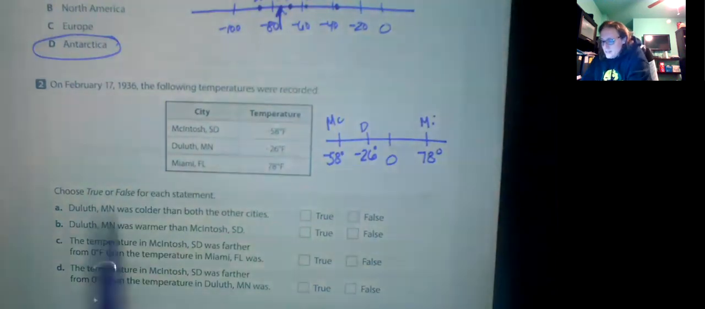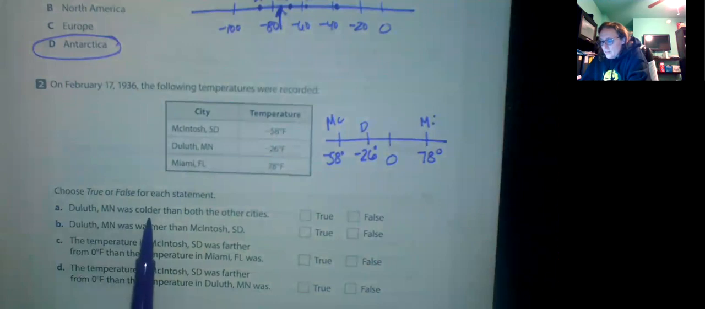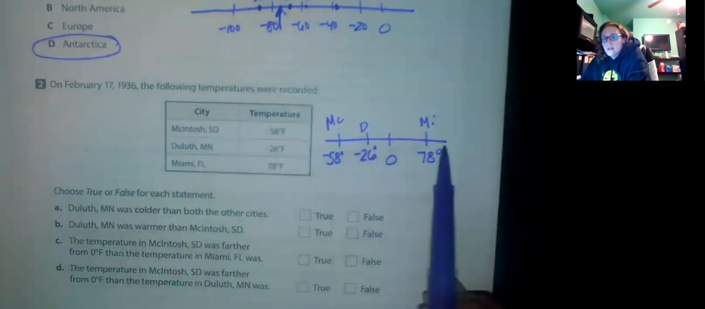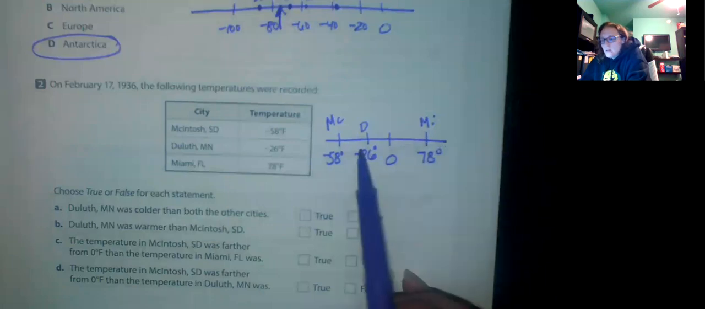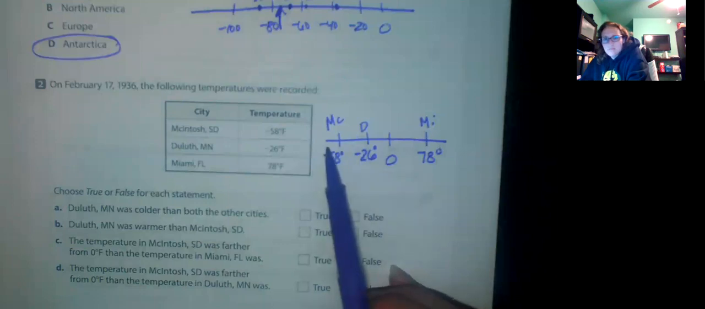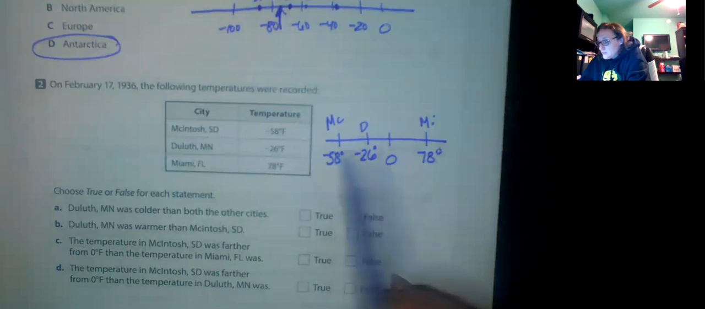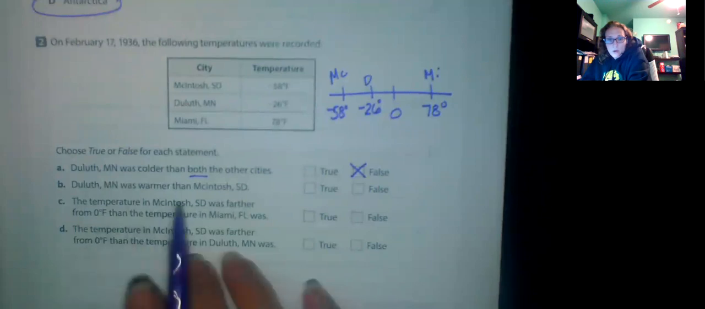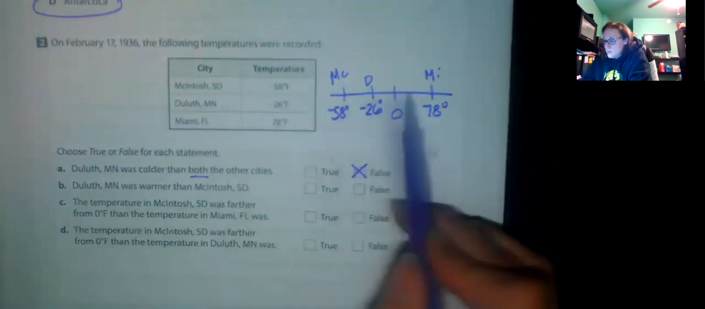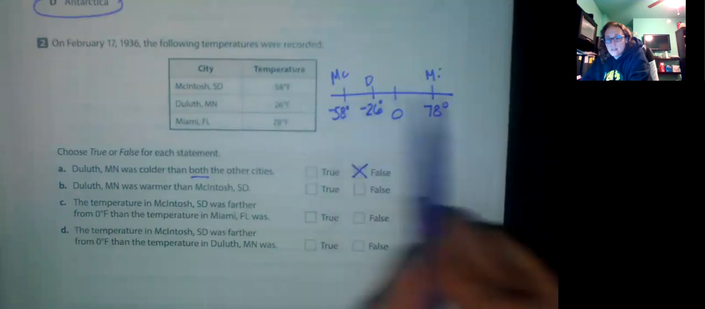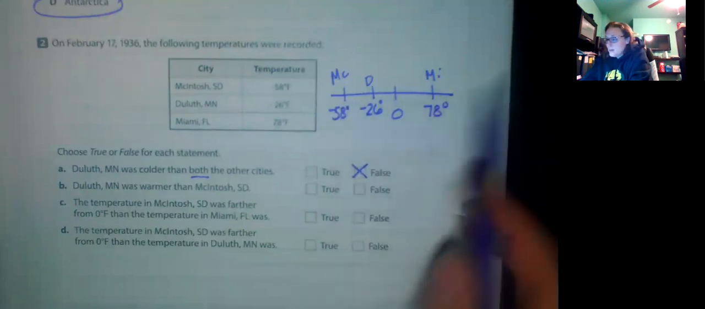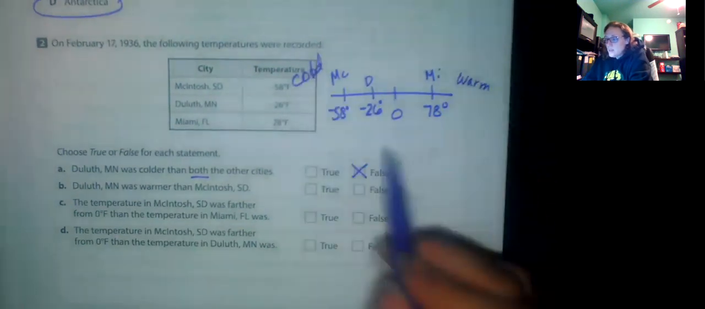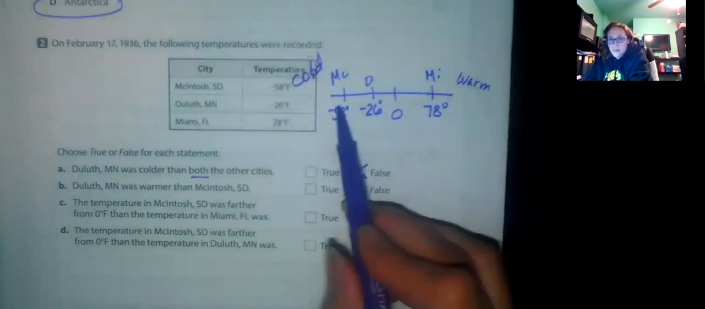Okay, so it says Duluth was colder than both other cities. So here's Duluth. Was it colder than Miami? Yes. But was it colder than McIntosh? No, McIntosh is freezing. So this is false because it said both. Duluth was warmer than McIntosh. So it's heading towards the positive numbers, and this is warmer, right? This side is warmer. This side is cold. So was Duluth warmer than McIntosh?